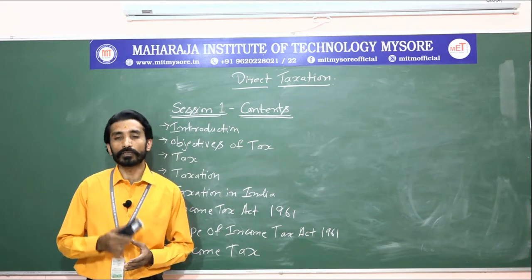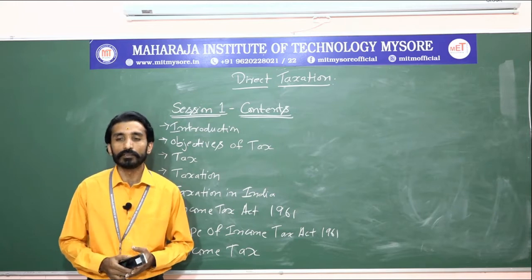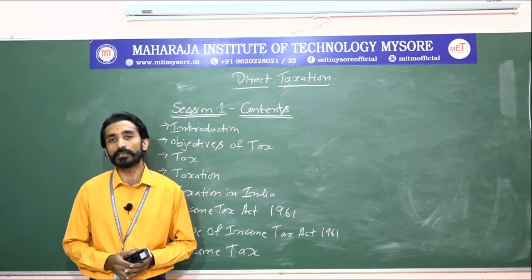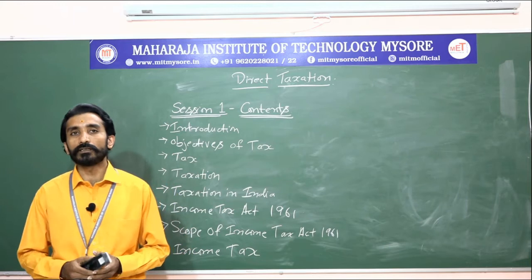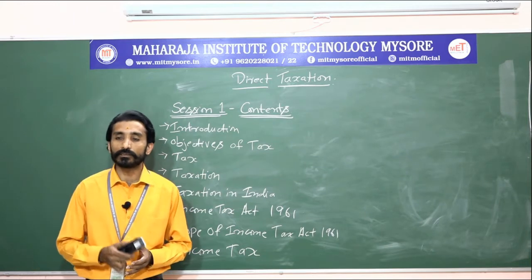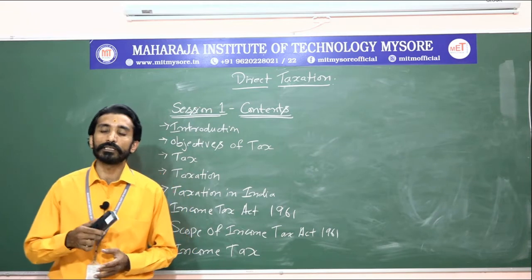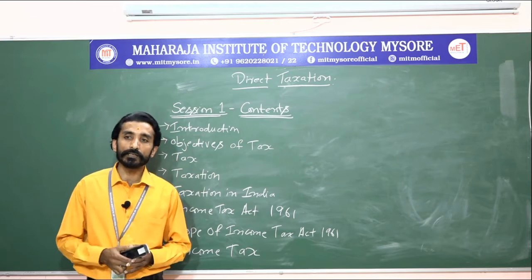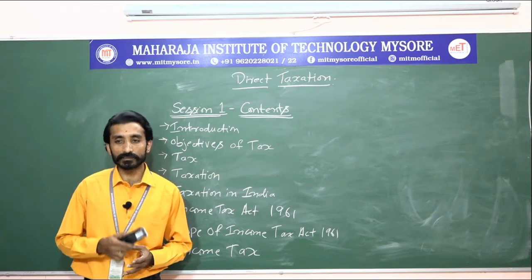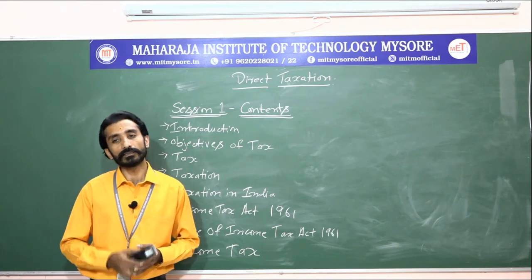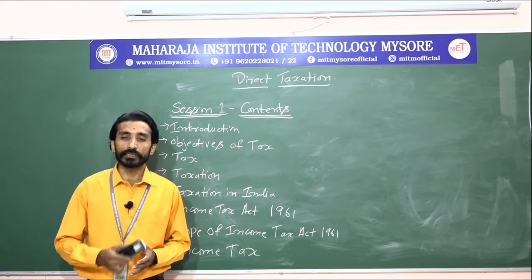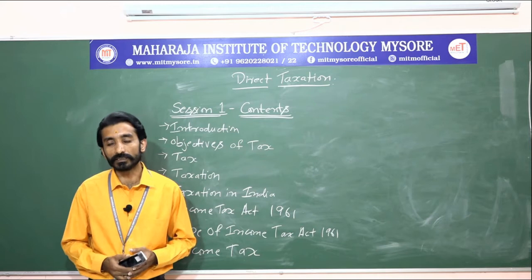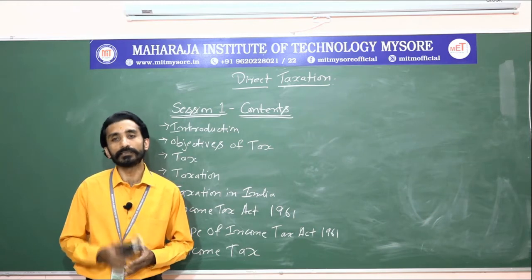Through whatever taxes we are paying, we are getting the infrastructure facilities that are being provided by the government. For example, whatever roads you might be seeing, whatever transportation facilities, whether it might be railways or airways, anything like that, which are provided by the government, serve as infrastructure facilities for the benefit of the citizens. So this is how the tax amount we are paying will be used for the infrastructure facilities provided by the government to the citizens.